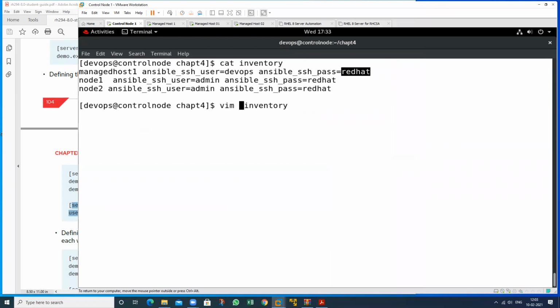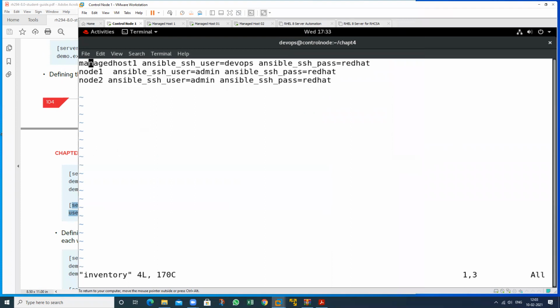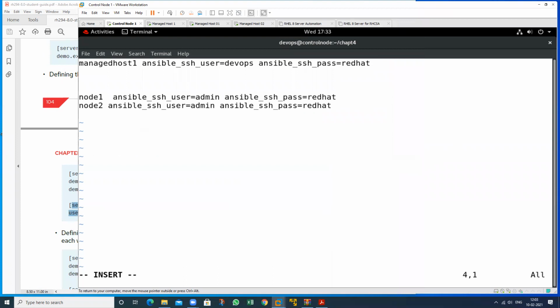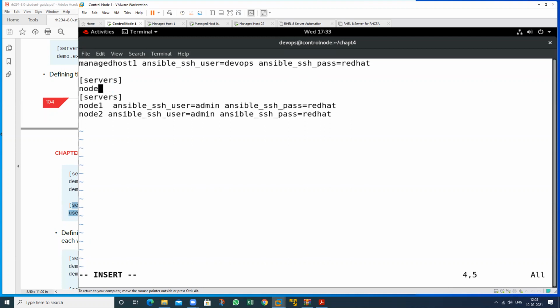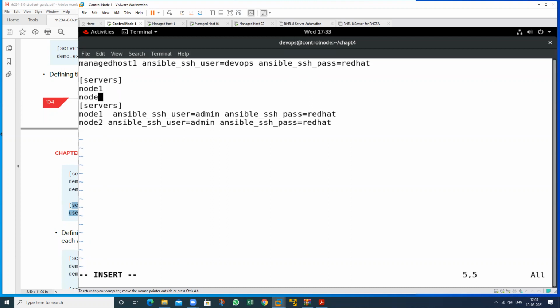Just vim here, and define the name. The name is servers. Again, the name servers, this one. And in this servers group we have two machines, node 1 and node 2.